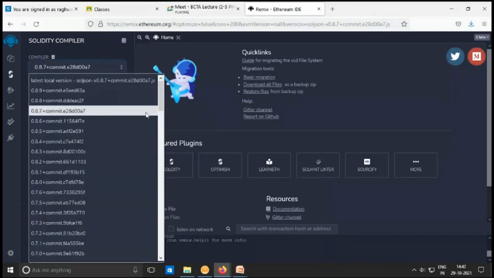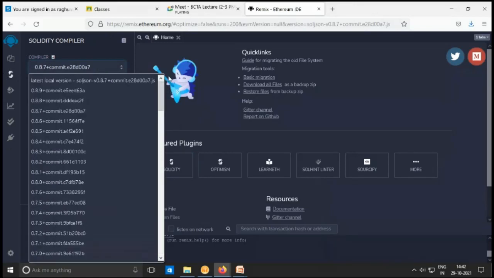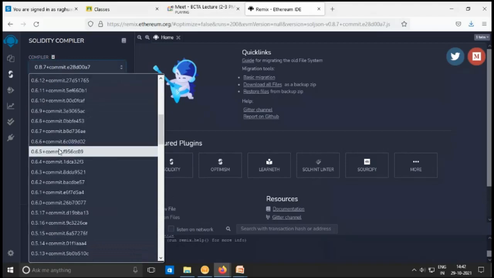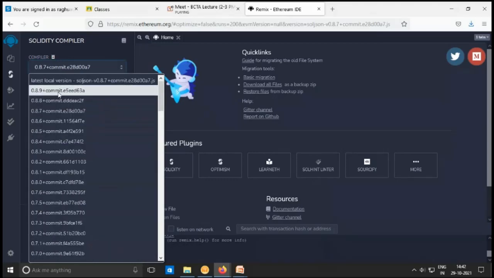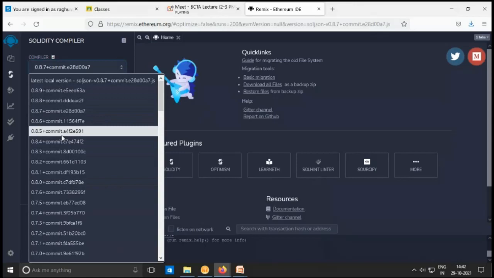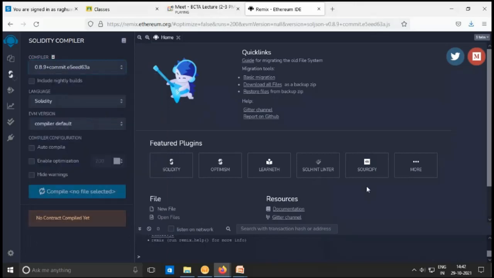If you click on compiler, you will see so many compilers, starting from 0.1.1 to the latest compiler, 0.8.9. Whatever version you use in the Pragma, that related compiler you are supposed to use for compiling the code.